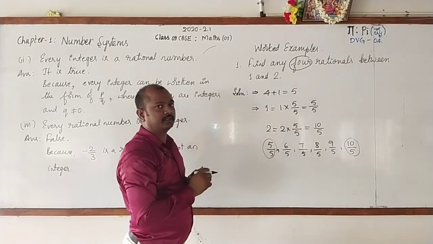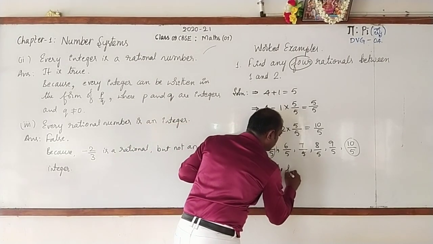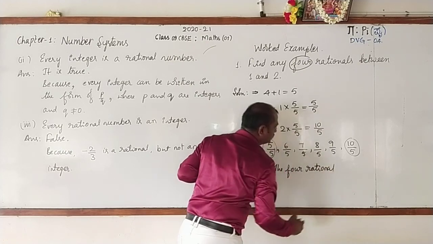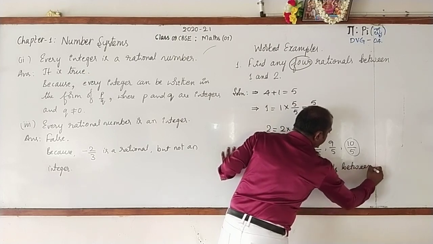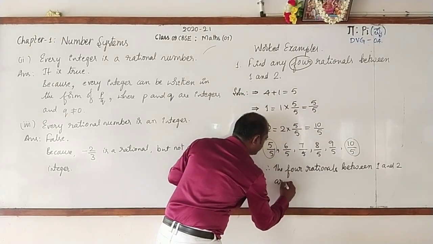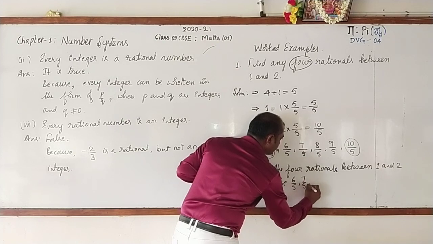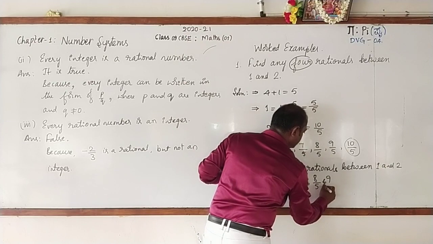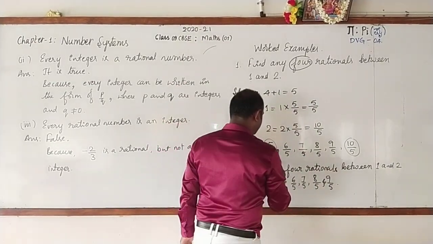4 rationals are there. Therefore we can write the conclusion as: therefore the 4 rationals, don't copy, first observe, the 4 rationals between 1 and 2 are 6 by 5, 7 by 5, 8 by 5, 9 by 5. These are the 4 rationals. Then just go for copying this.